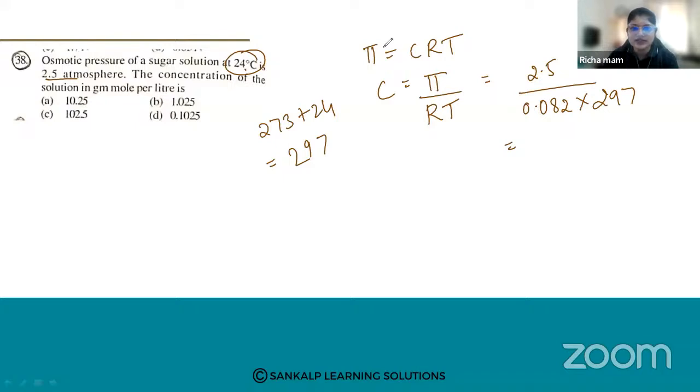Ranjita has answered it as D. Others? See what answer you're getting. After solving this, 0.082 into 297 comes to 24.354. Now divide 2.5 by 24.354. This comes to 0.1026. Everybody is getting the same. It is option number D. Yes, Bhuvan, Jyoti, option number D is the correct answer. Yes, everybody else has got the same.